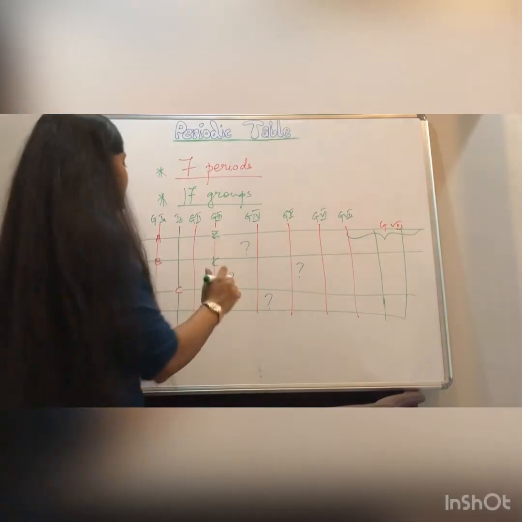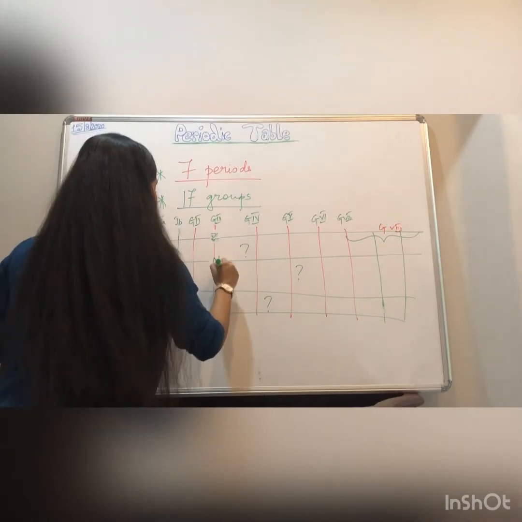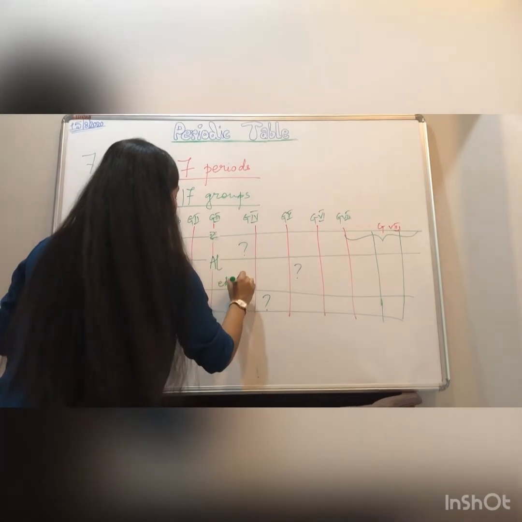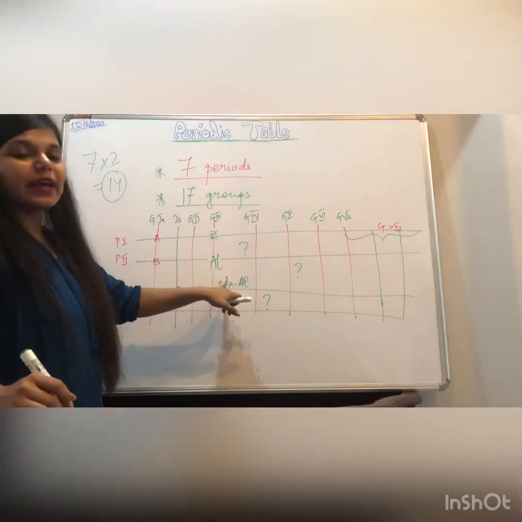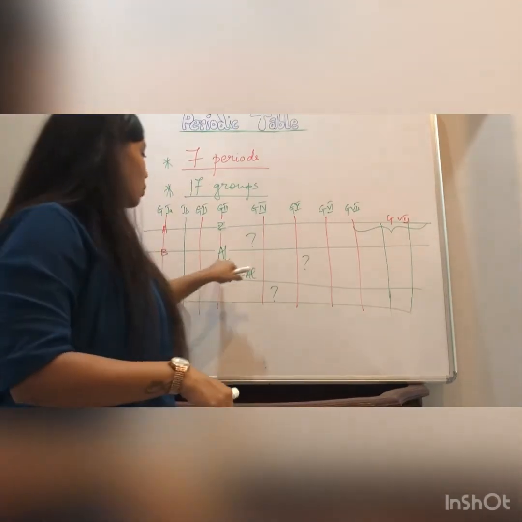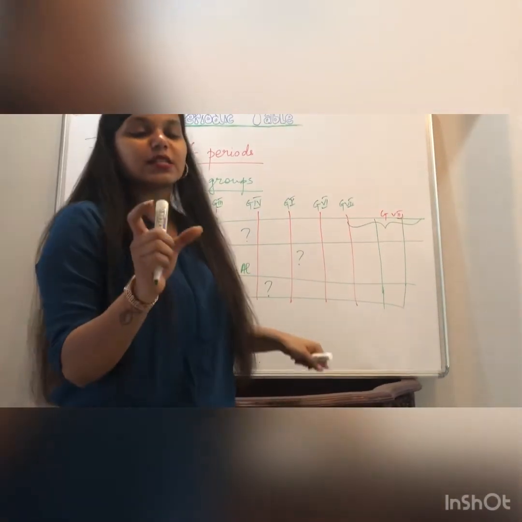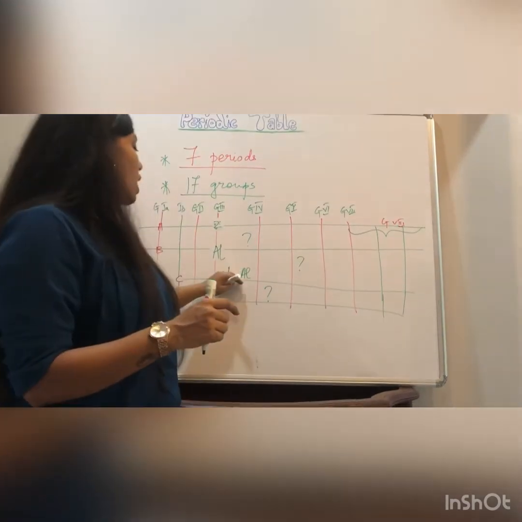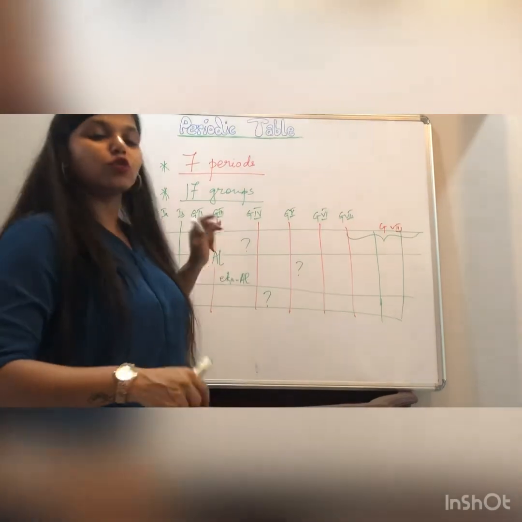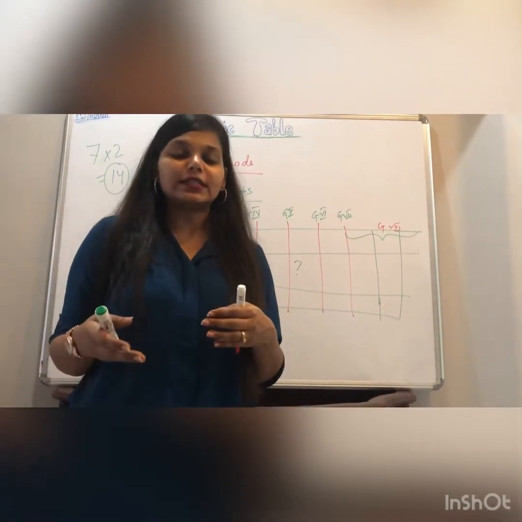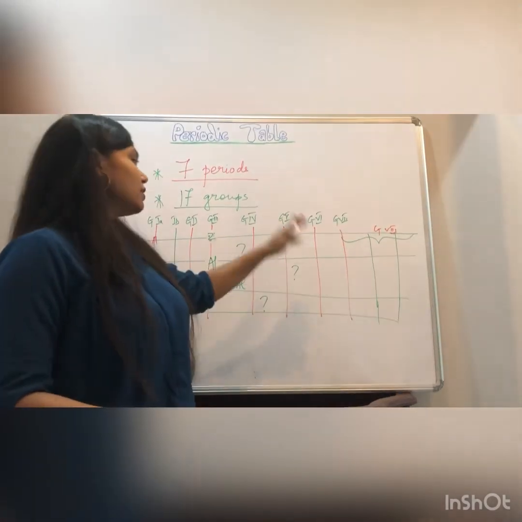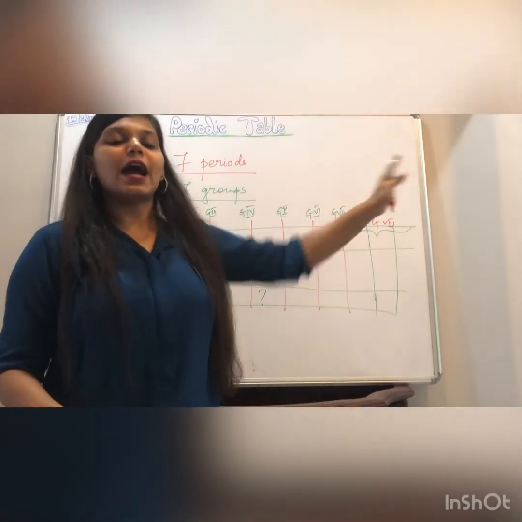Suppose there was aluminium here. He named it Eka aluminium. What do you mean by Eka? Eka means 1, so 1 after aluminium. The word Eka is from the Sanskrit word, it means 1. So Eka aluminium means the element after aluminium. He could not name it because he could not make that discovery, so he left it for the other scientists and named it Eka aluminium. Whichever was not yet discovered, accordingly he had placed.